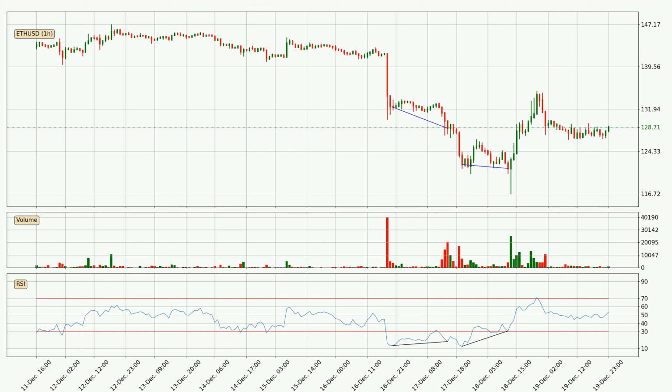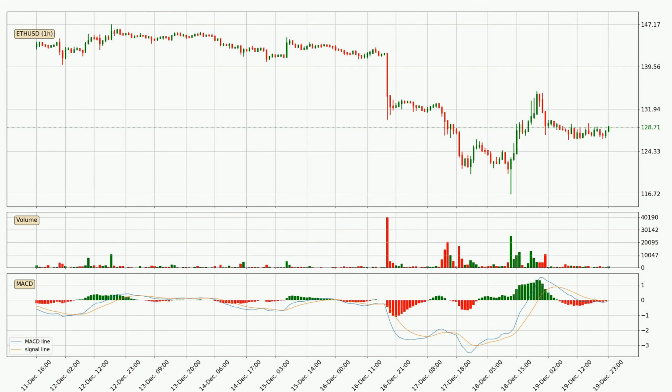When we now look out for divergence in the hourly time frame, there was a bullish divergence and the price already went up. Jumping to the moving average convergence divergence, or MACD, it uses two moving averages, usually the 12-period and the 26-period moving average, subtracted from each other to create a single line, the MACD line. Usually, a second line, the 9-period EMA, is used as a signal line.